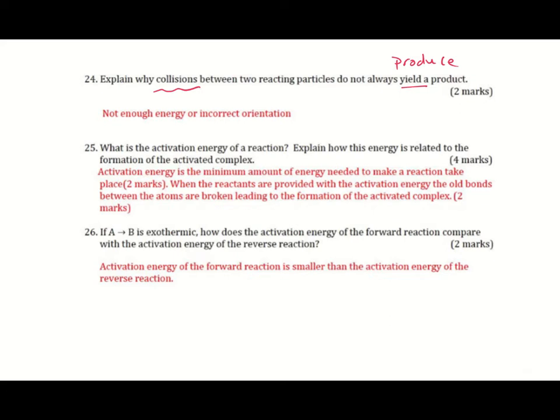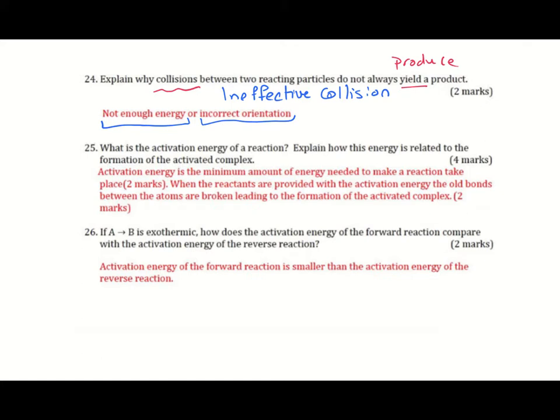This happens if the collision was ineffective. When the collision is ineffective, the reacting molecules don't have enough energy or they are not in the correct orientation.